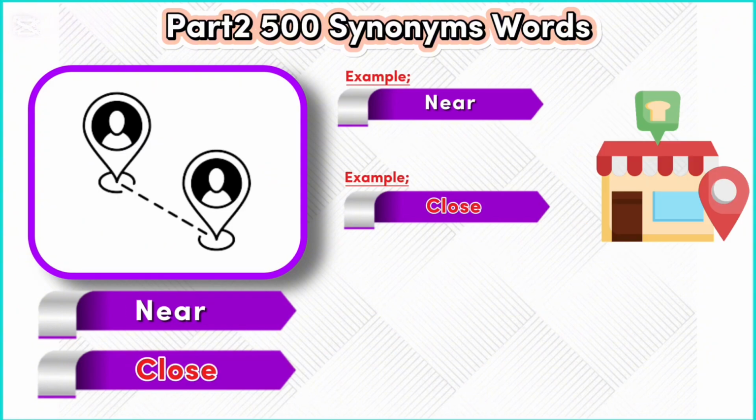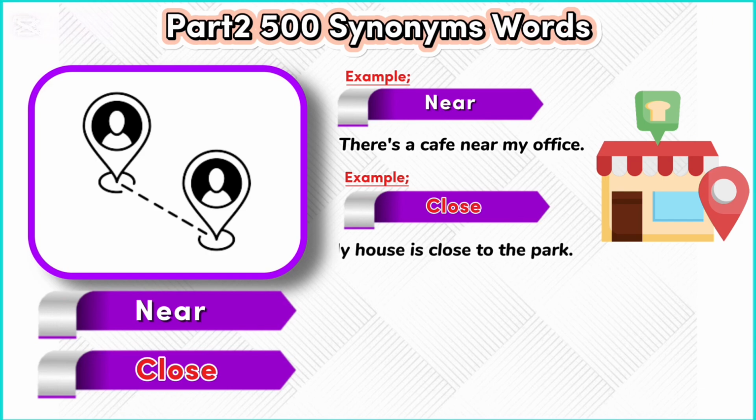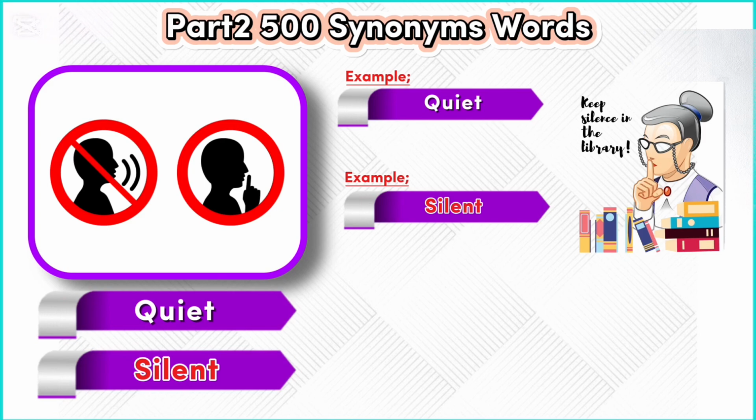Near. Close. Example. Near. There's a cafe near my office. Example. Close. My house is close to the park. Quiet. Silent. Example. Quiet. It is very quiet here. Example. Silent. The night was silent.